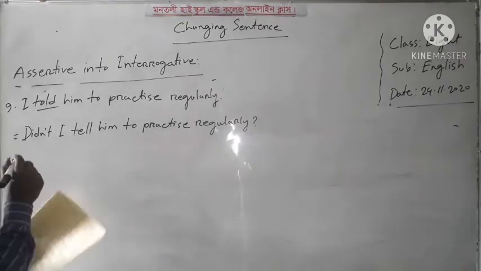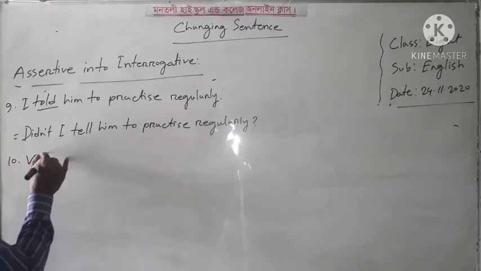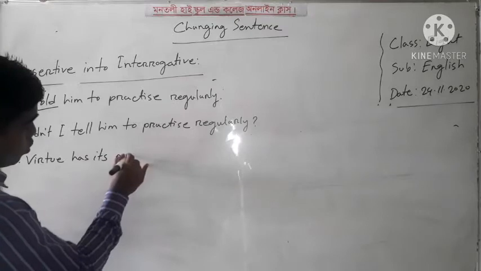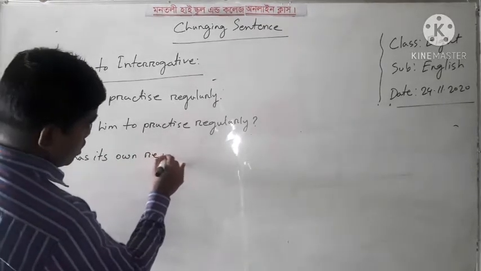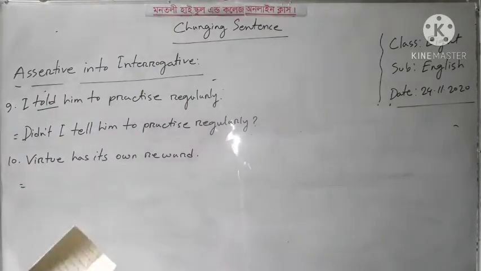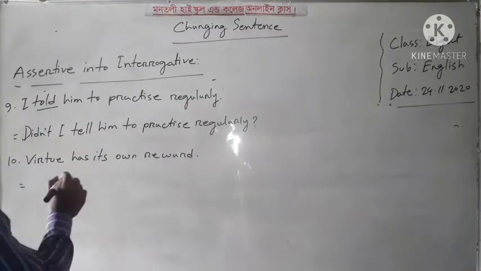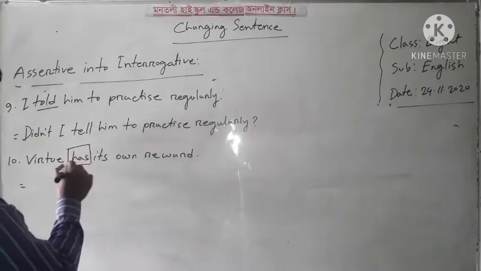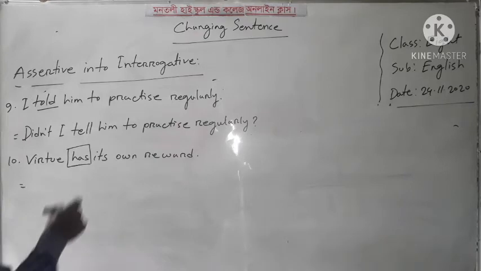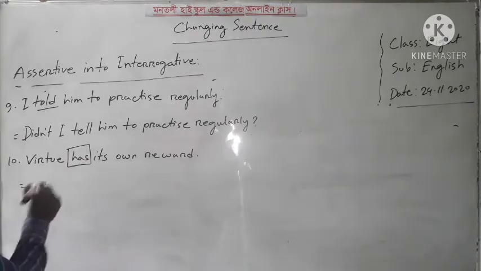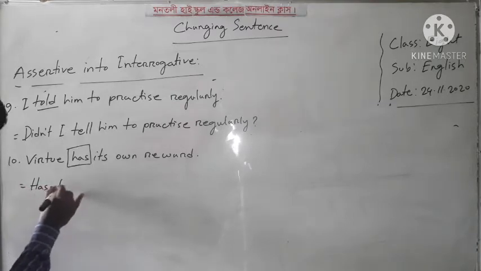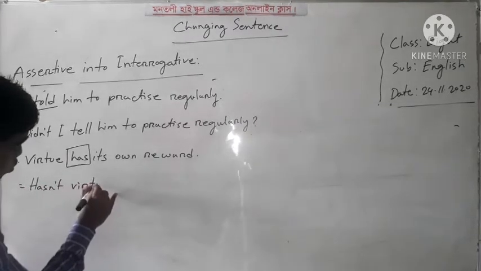Number 10. Barsu has its own reward. Okay, dear learners, I can use here has as an auxiliary verb. Though it is a main verb, we can use it here as an auxiliary verb.